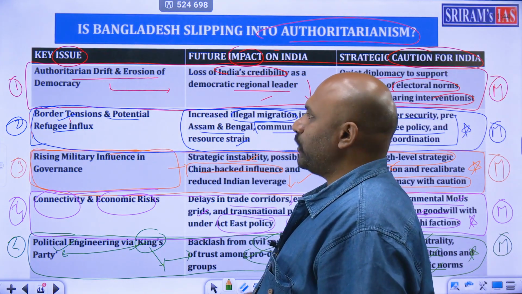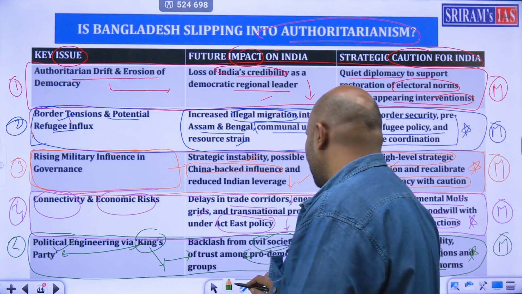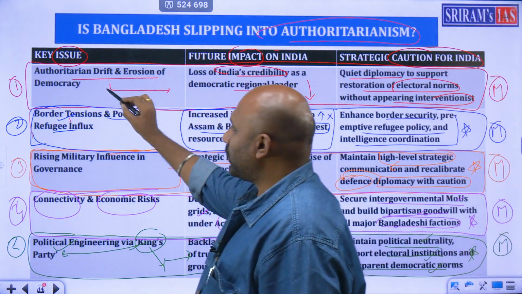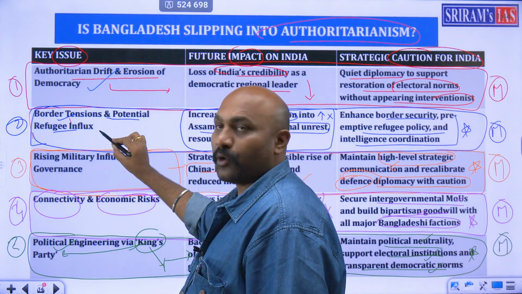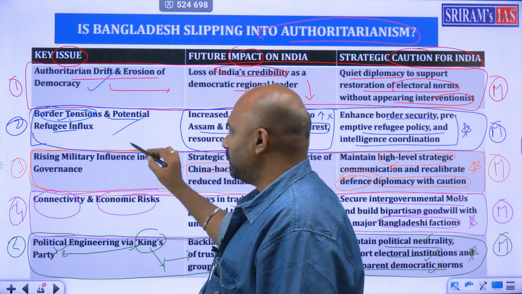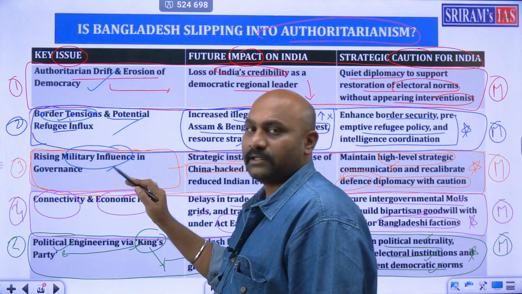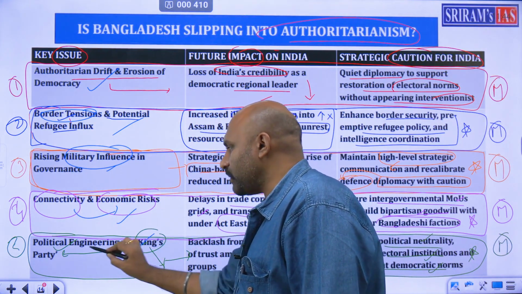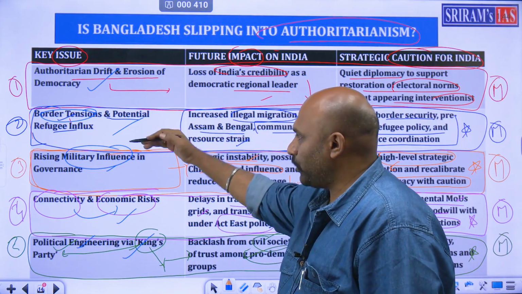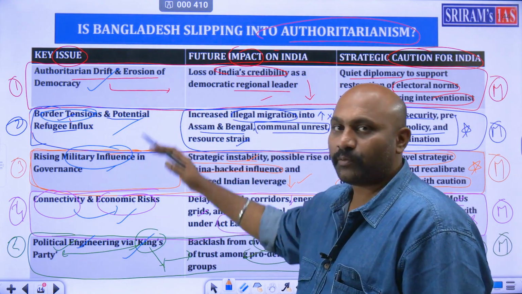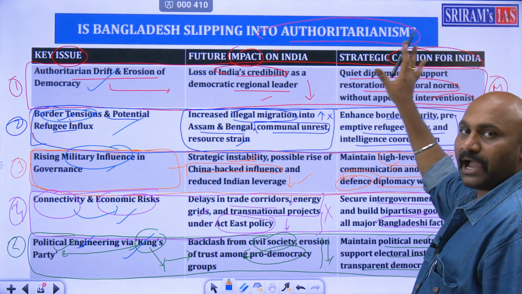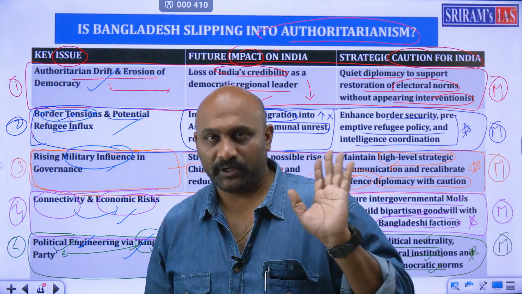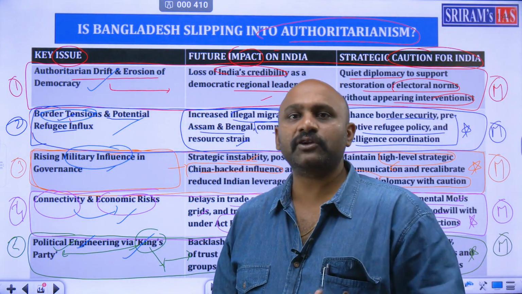If you look at all these points we have discussed, especially on the Bangladesh issues and what will happen: we talked about authoritarian drift, then border tensions, then military influence and democracy, then connectivity and economic risks, and then King's Party and political engineering. See the points, 1, 2, 3, 4, 5 major points, their impact on India, the proper things India has to do, and how careful it must be. Like this, you have to write your mains answer.